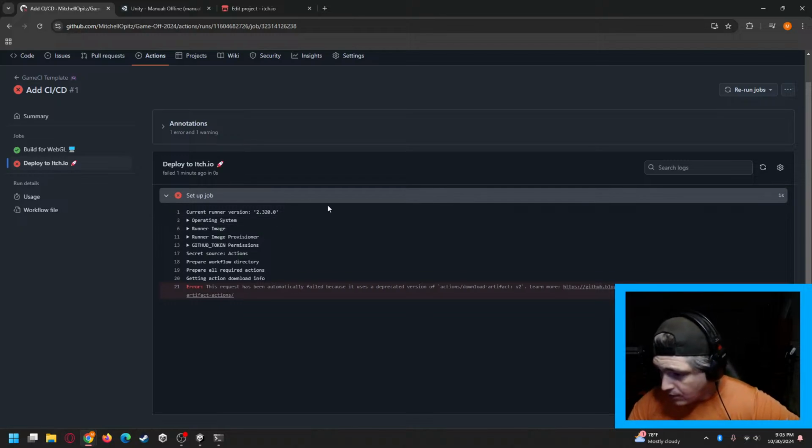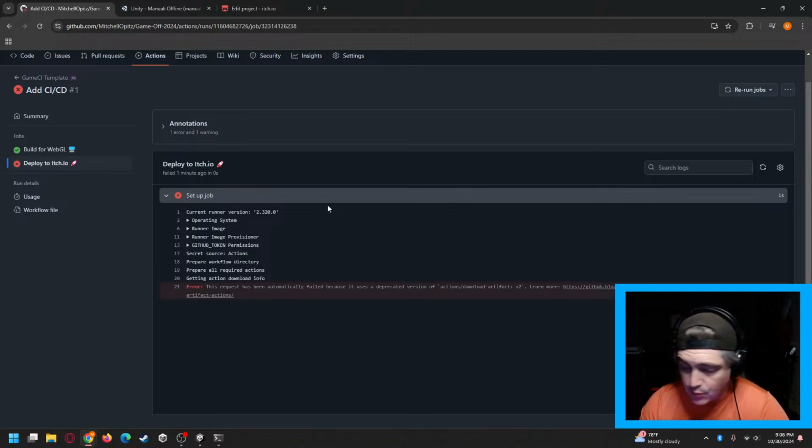Anywho, Paul, coming back to your question, could you explain what CI/CD is and how it helps in development? Absolutely. So CI/CD stands for continuous integration and continuous deployment. Depending on what organization you're part of, those can be slightly different, but the main concept is the same. You are continuously integrating very small changes into your repository, and each time a change is added, it automatically creates a brand new build and deploys it to specific places.